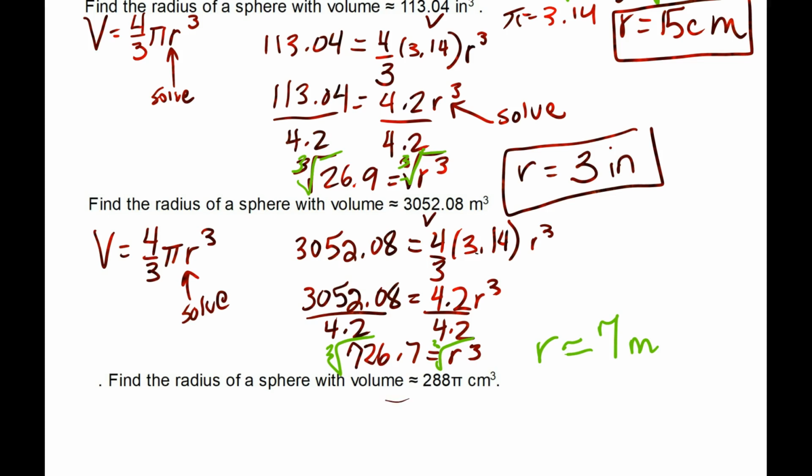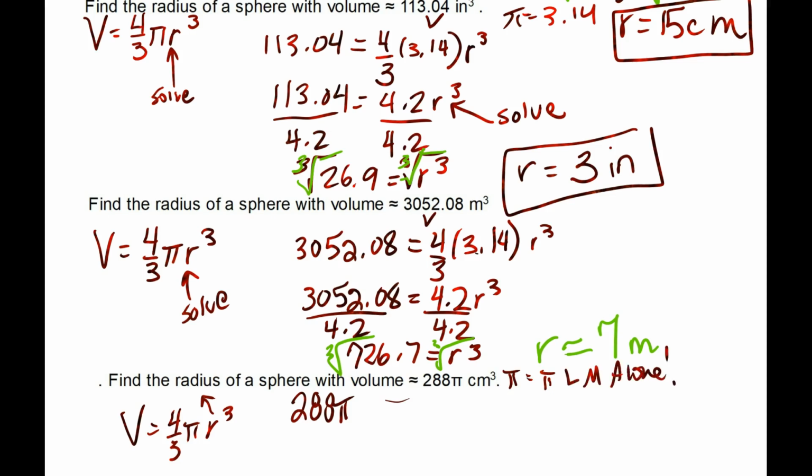All right, volume. I need to find the radius, the same thing. It's a sphere, so V is equal to 4/3 pi r cubed. If this was a cone, it'd be 1/3. You do the same thing. The volume is 288 pi, so 288 pi is equal to 4/3 pi times radius cubed. This problem gets a little tricky.